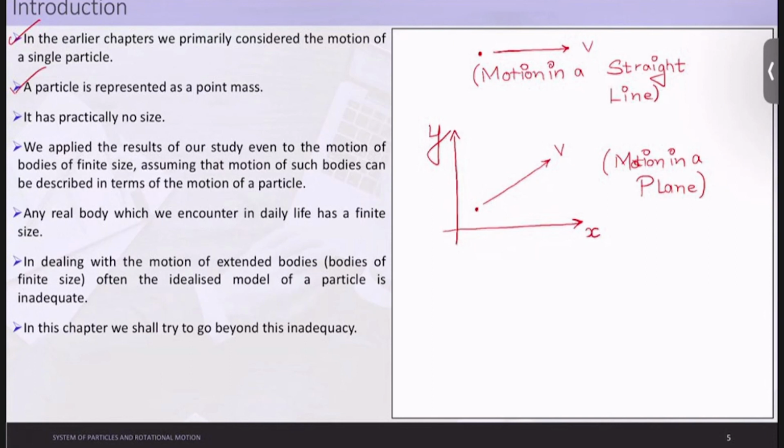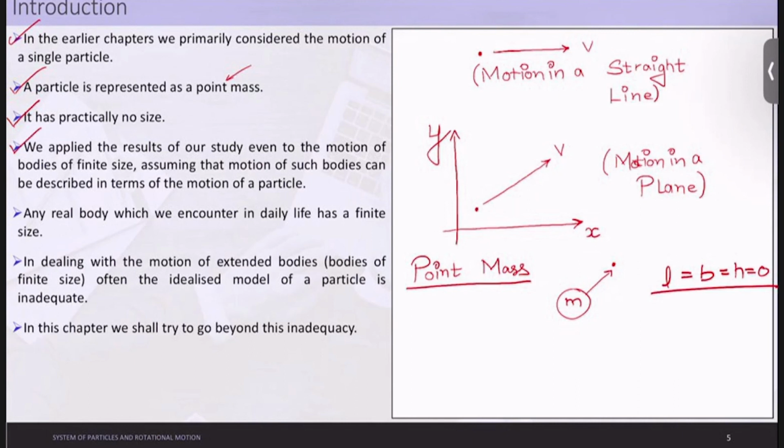A particle is represented as a point mass. What is the meaning of point mass? Point mass basically means just a single point. When you put a dot with your pencil or pen on the screen, that can be defined as a point. This very, very small region has the mass m, and that is the definition of point mass. It has practically no size. You cannot find the size of this; even the length, breadth, or height of this is 0.